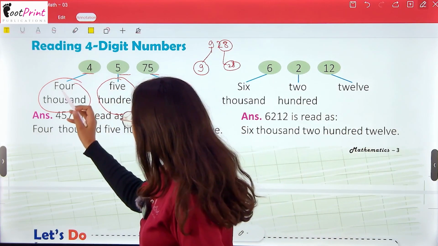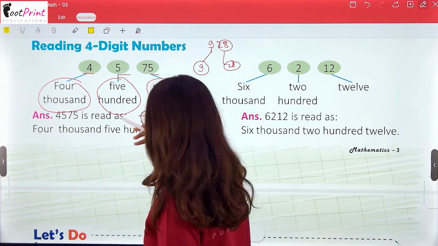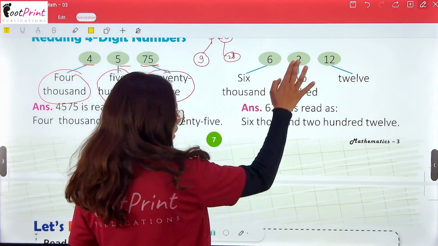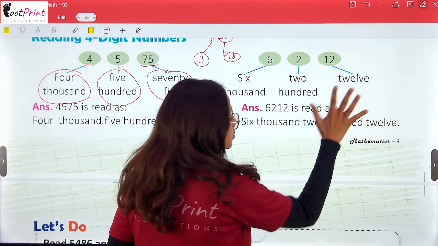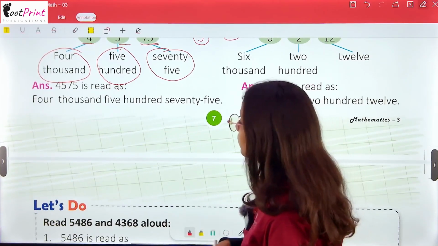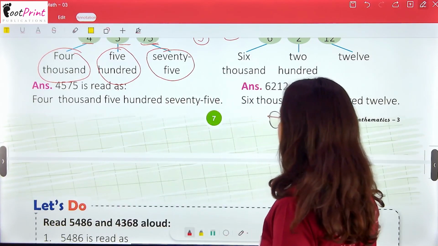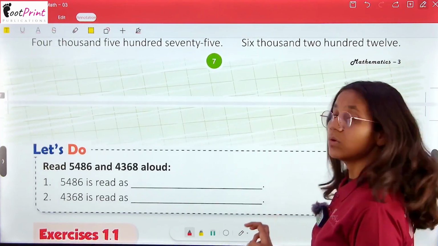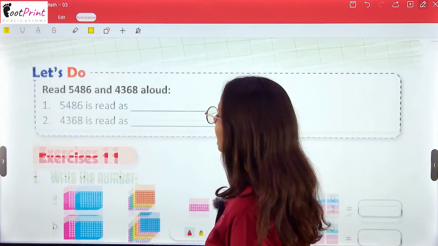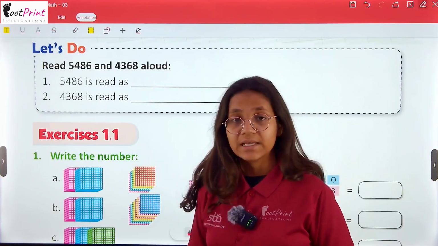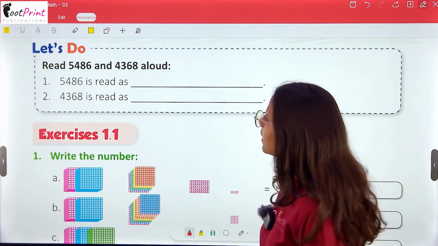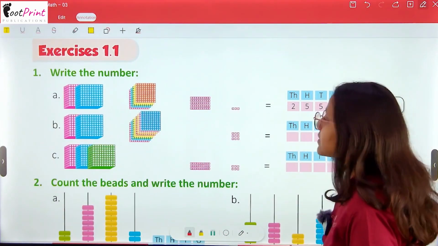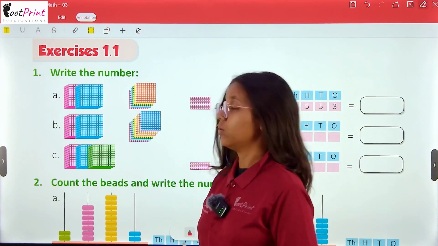So 4575 together. So like this, 6212 together. So the answer 4575 is read as 4575 and the 6212 is read as 6212. So now let's read 5486 and 4368 aloud. So it's your activity. Now the exercise number 1, which you have to solve on your own.